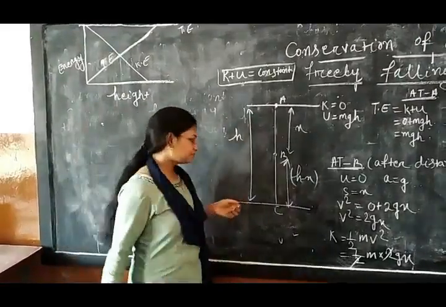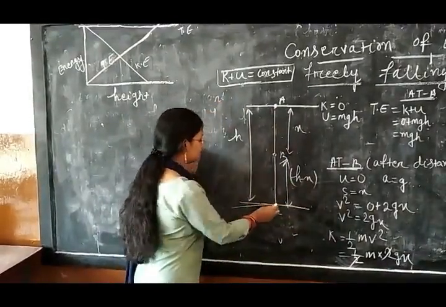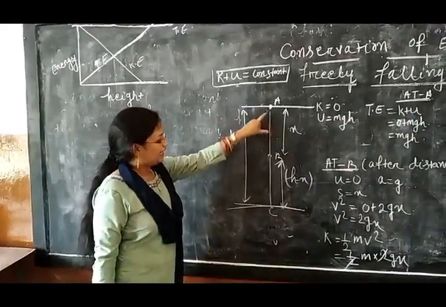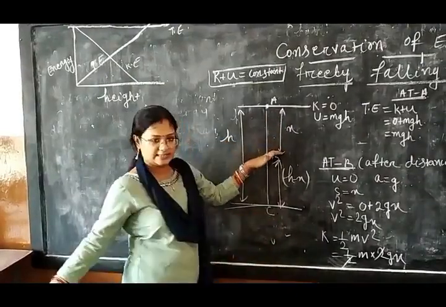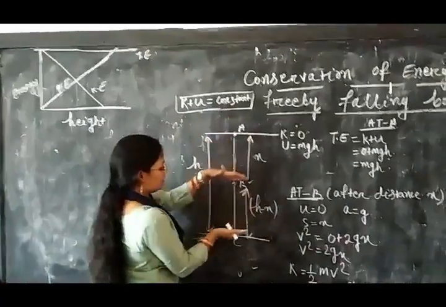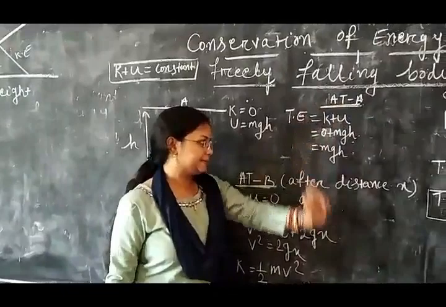So first, this is a body at position A, this is your ground level C, and this height is your h. At A to B the distance is x, so this distance will be your h minus x. Why? Because this total distance is your h and this one is your x, so this will be h minus x.